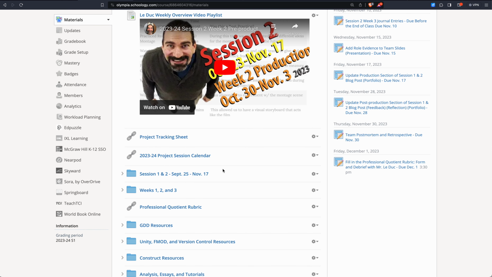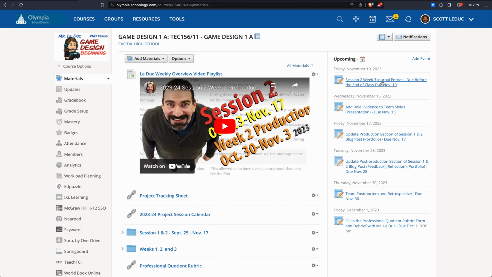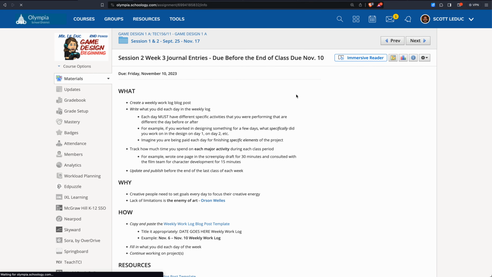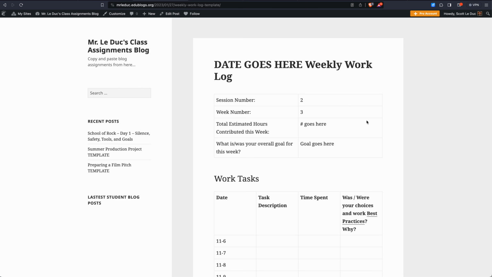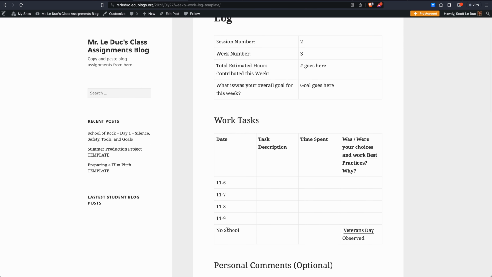Let's go into our assignment that is due this week for the journal. Just a reminder that the journal details are here, the template is here, the template looks like this. I've updated it for this week. We do not have school on Friday. Veterans Day is being observed, so you can click on that and find out.